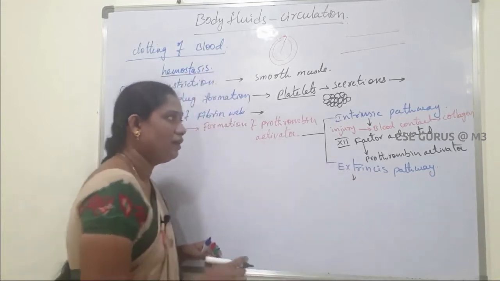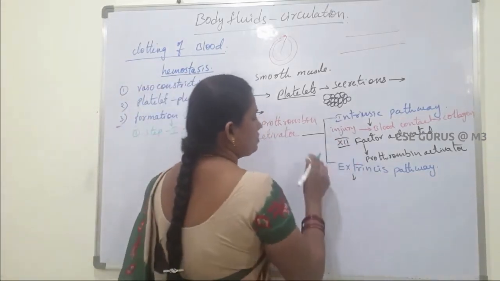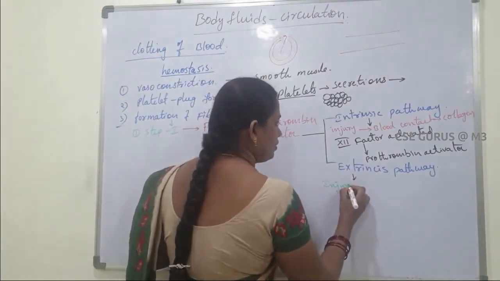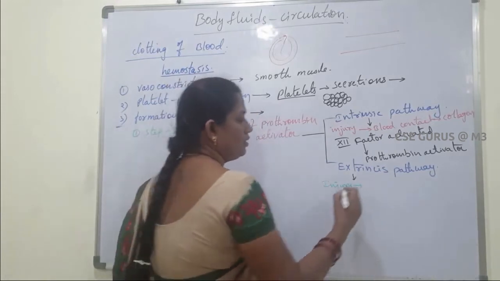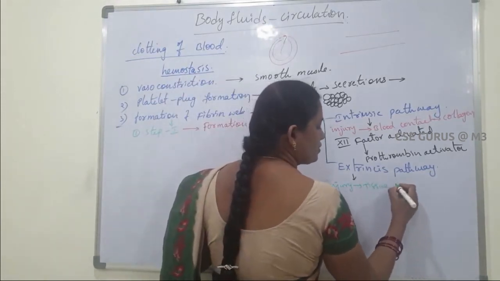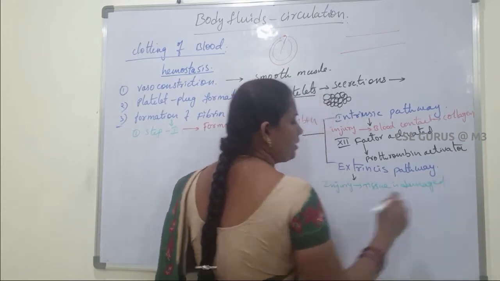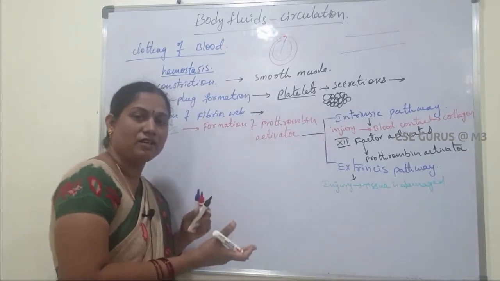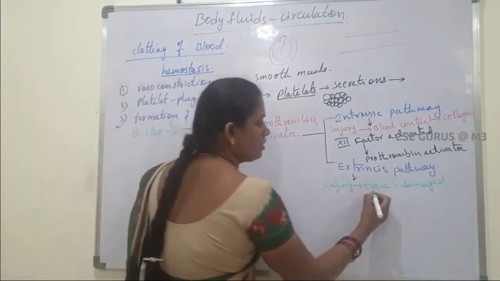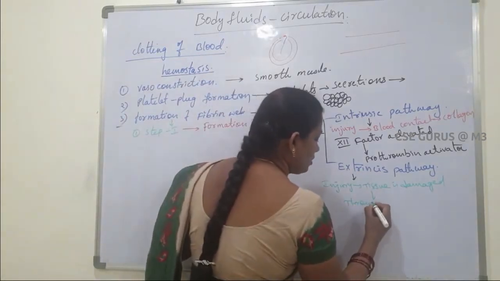Next, the extrinsic pathway. Here also, injury takes place. If tissue nearby the blood vessel is also damaged, this tissue secretes thromboplastin.